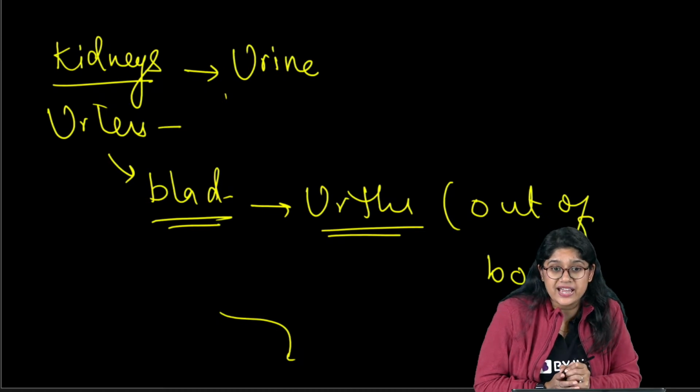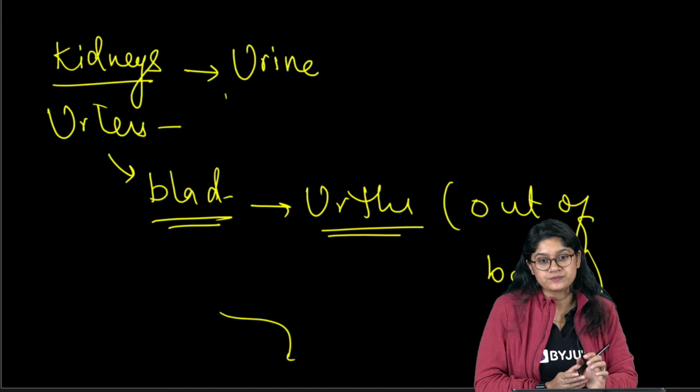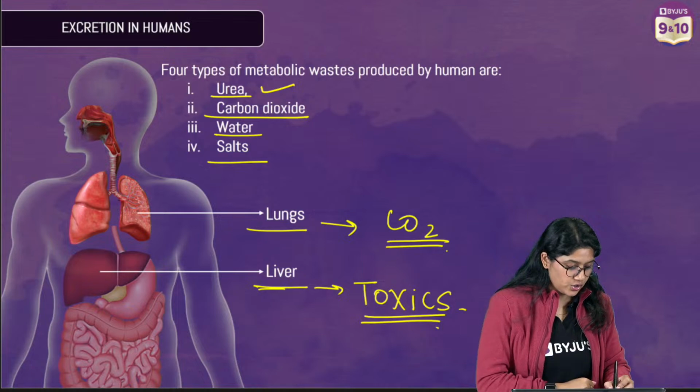Pepsin is an active enzyme only. Pepsinogen is an inactive enzyme. Okay. So again, everyone, are we clear with this?